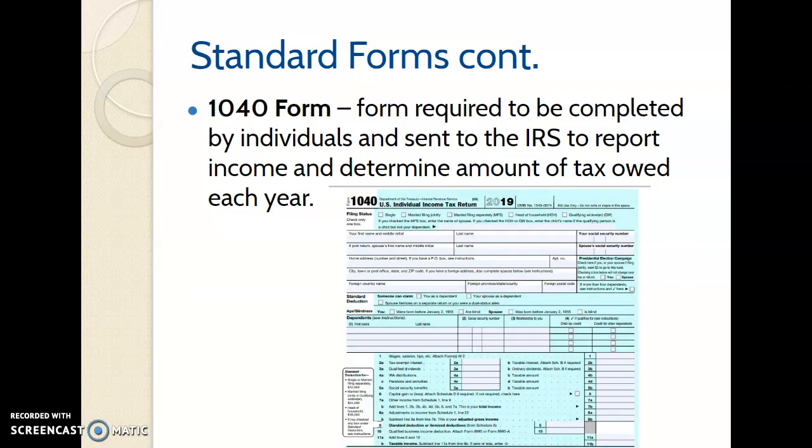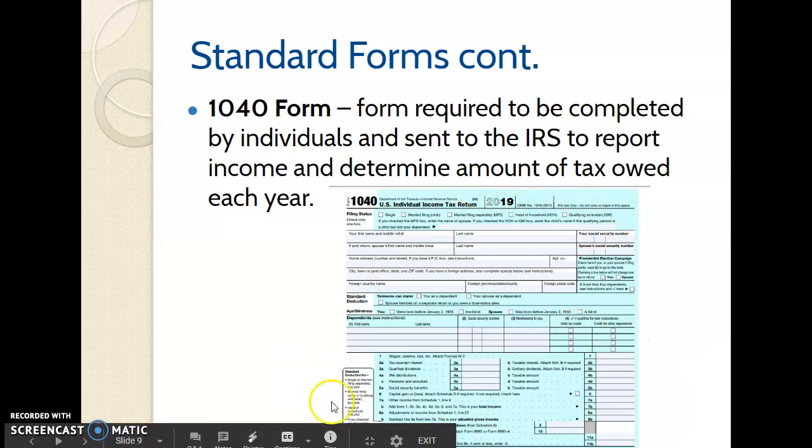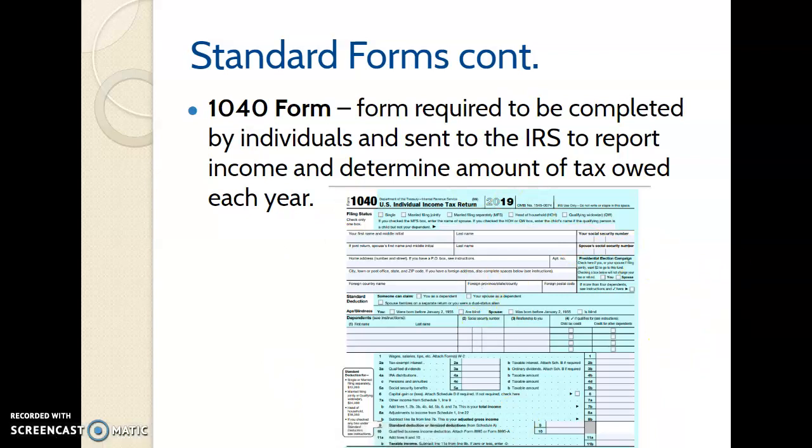This is the 1040 form. This is your individual tax return form that you have to fill out every year. There are multiple ways you can fill out. This preview below here is if you were to fill it out on your own, either typing on the computer or handwriting, and then mailing or filing electronically to the IRS. This is what it looks like for the federal income tax return form. This is what you have to fill out every year and send in by April 15th.